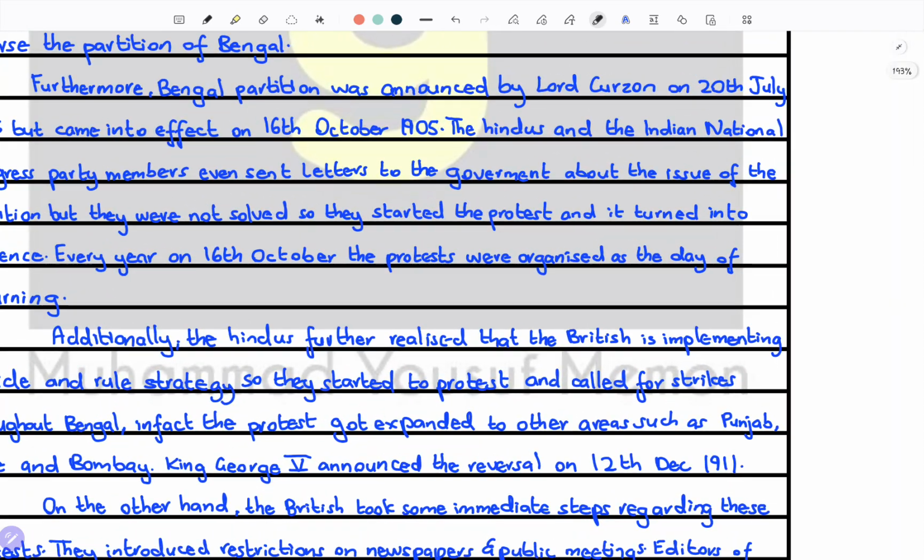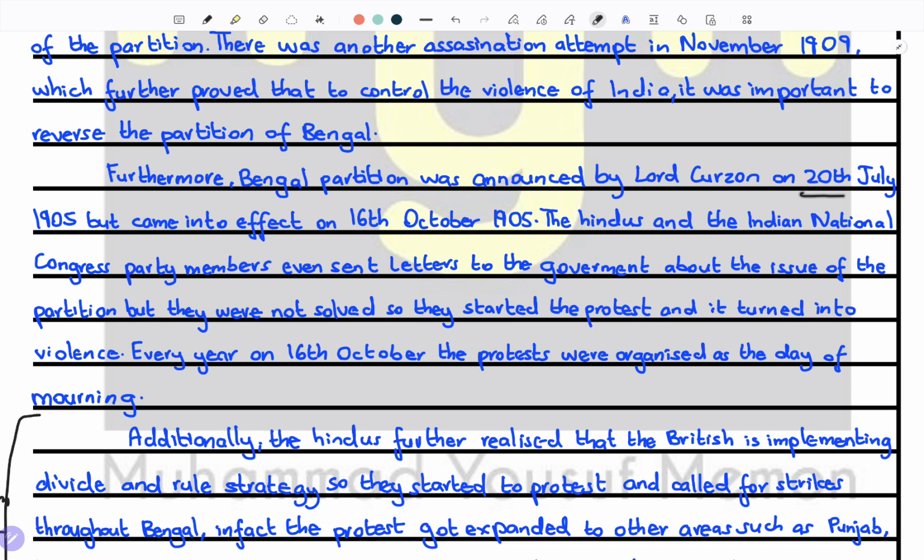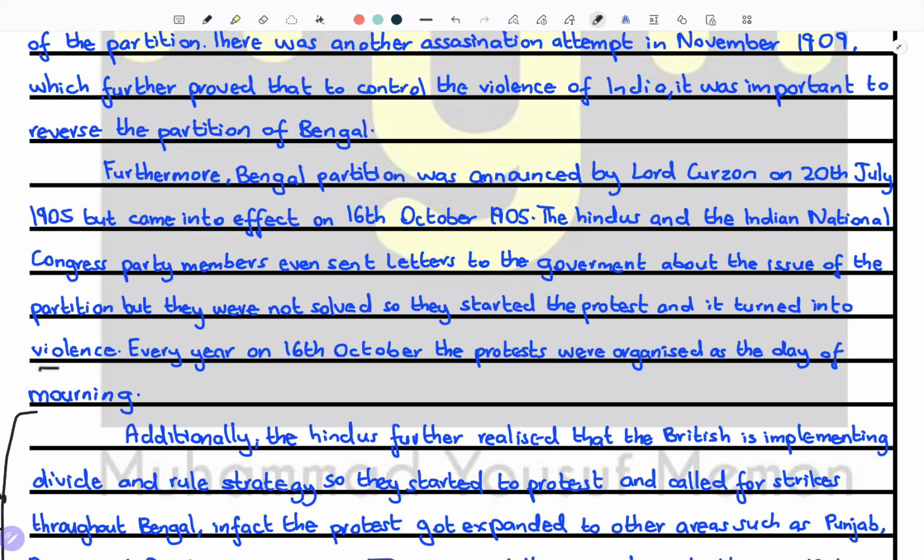Furthermore, the Bengal partition was announced by Lord Curzon on 20th July 1905, but came into effect on 16th October 1905. The Hindus and the INC Congress Party members even sent letters to the government about the partition, asking to reverse it and stating that they were completely against the decision. But the issue was not solved, so they started the protest and it turned into violence.